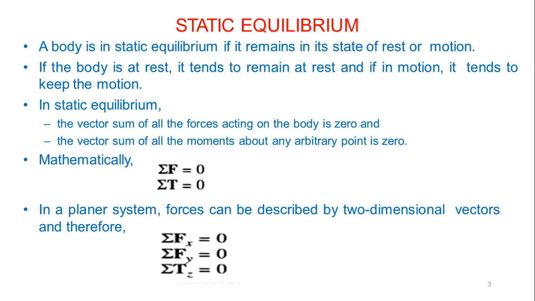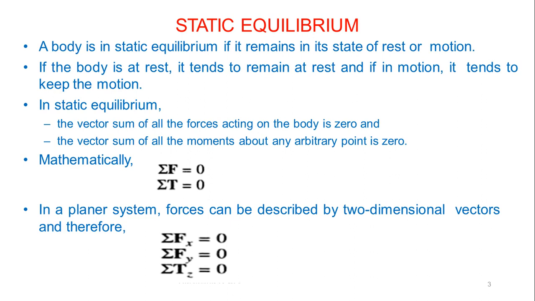And the vector sum of all the moments about any arbitrary point is also 0. Okay. So we have shown that summation of forces will be 0, and summation of torque also will be 0 in this case. Okay. So this is regarding the equilibrium conditions.